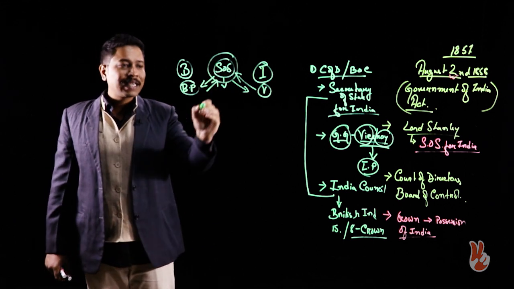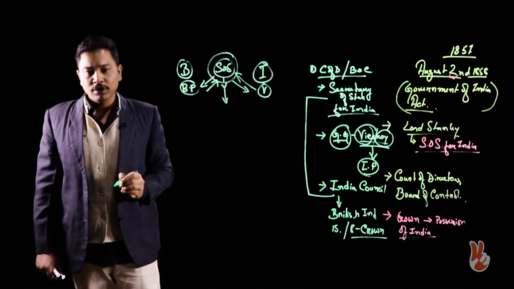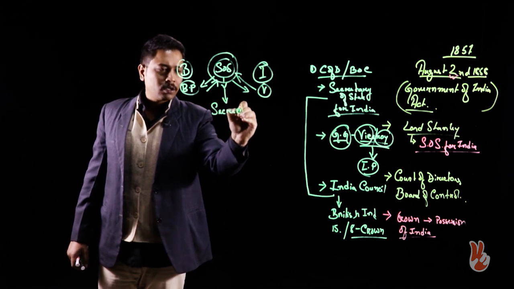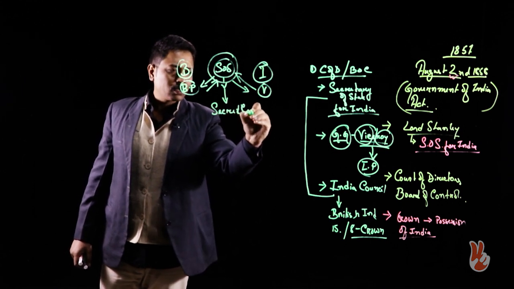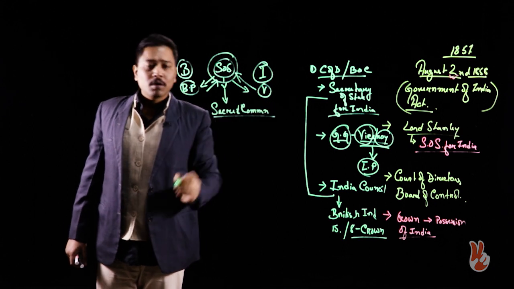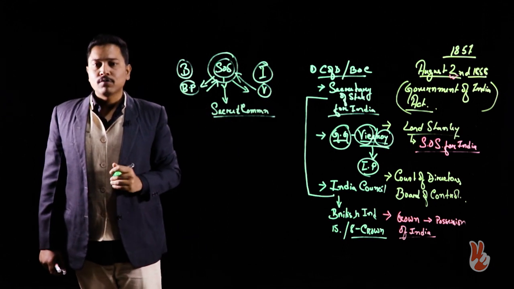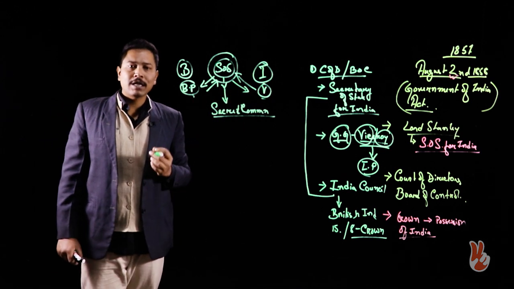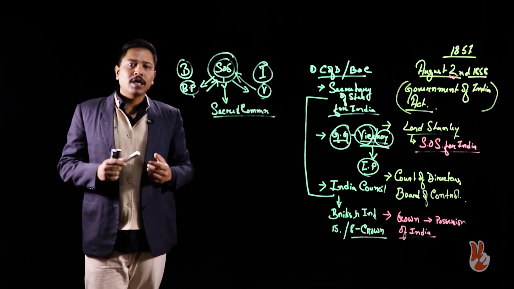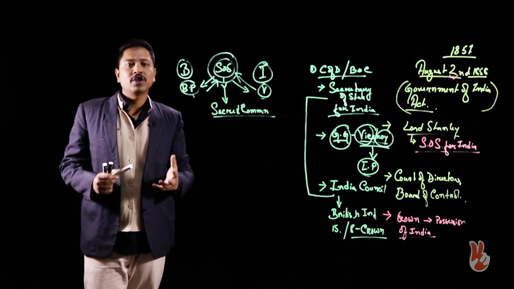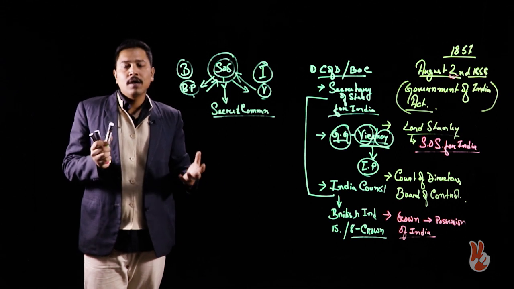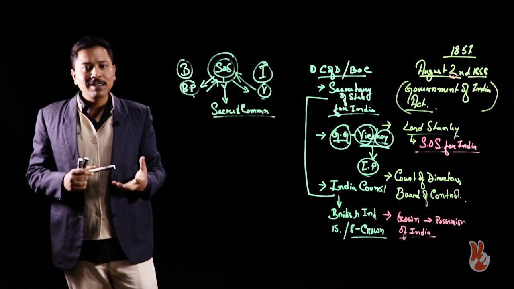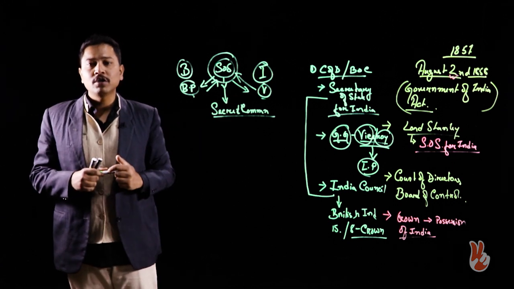Also, you can understand that the Secretary of State for India has certain discretionary powers. That is, he can make certain secret communications without the knowledge of his councils. Secret communications with India or the Parliament without the knowledge of his councils. Now these discretionary powers are there in order to have expedited decision making. Otherwise, council decision making or decision making through advice might sometimes take time, and therefore to expedite the decision making process, he can have secret communications also.